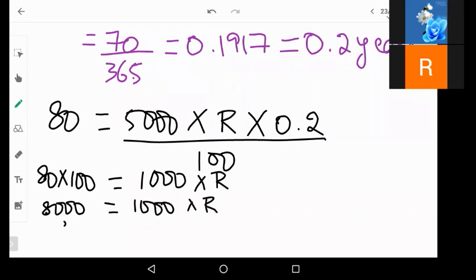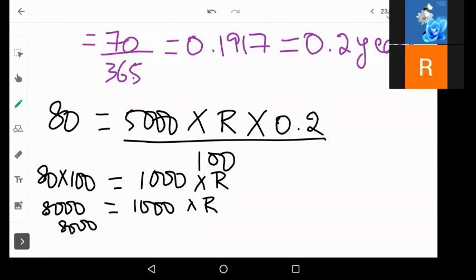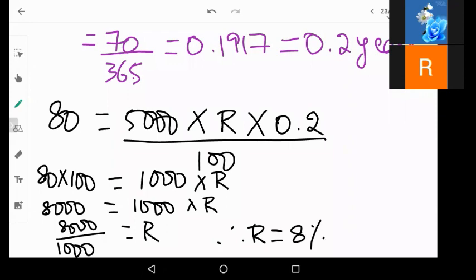So 8,000 divided by 1,000 is equal to R. So therefore R is equal to 8%. Correct. R is equal to 8%. So this is how we solve the problem whenever they have not given the percentage. But be careful with the timing that you are considering.